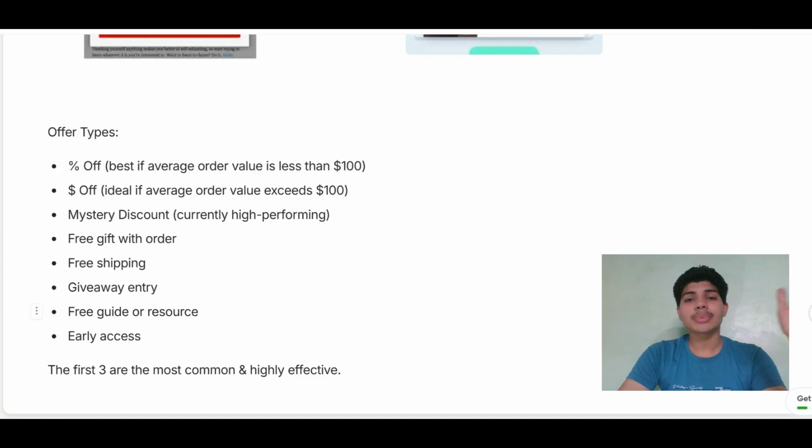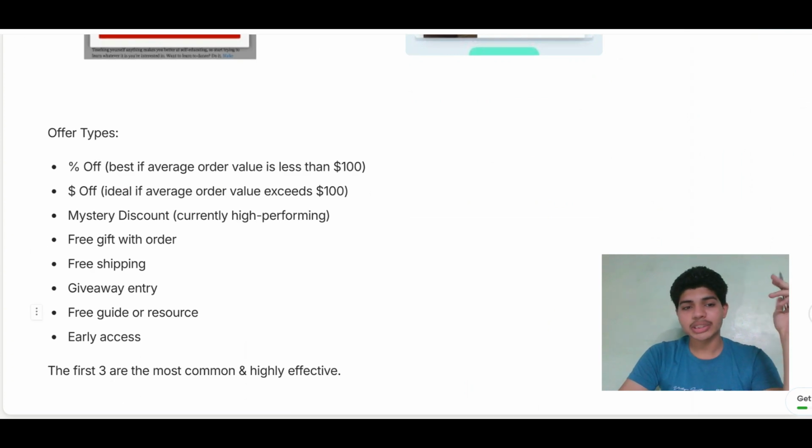These are the offer types you can use for high converting pop-ups. First, percentage off. Use this if your average order value is less than $100. Dollars off. Use this if your average order value is above $100. Mystery discount. This is high performing currently.